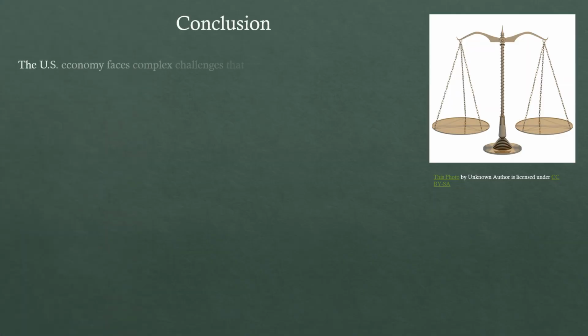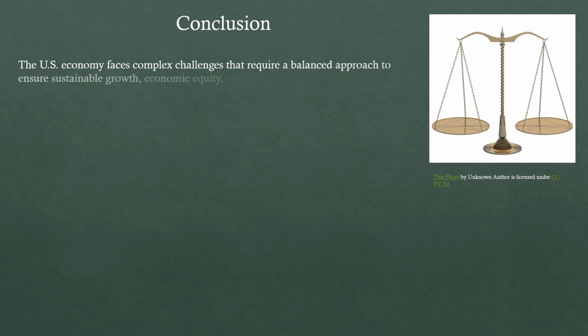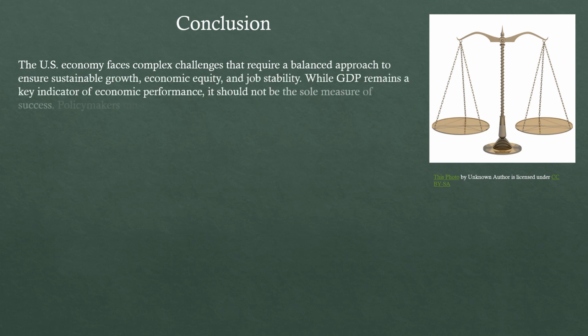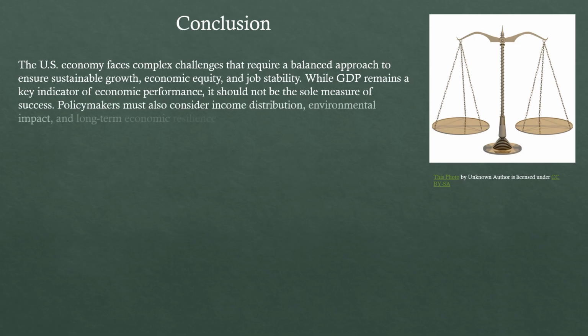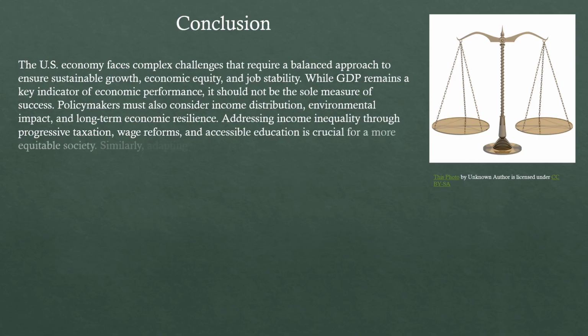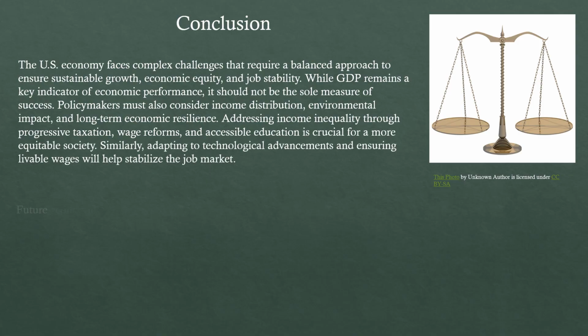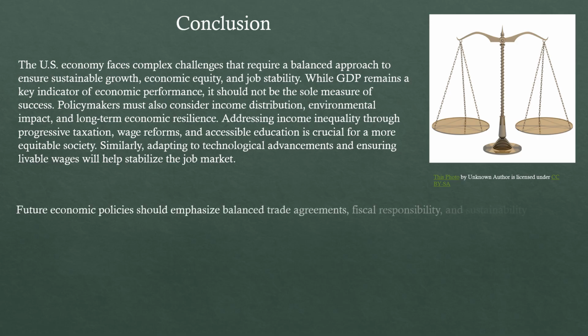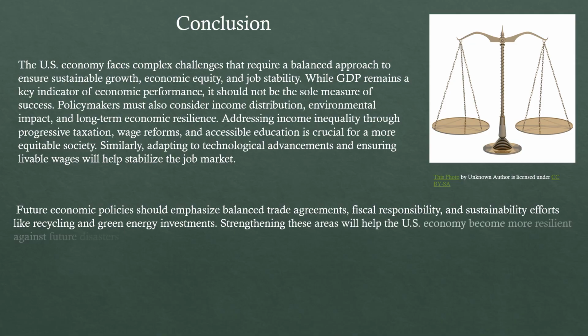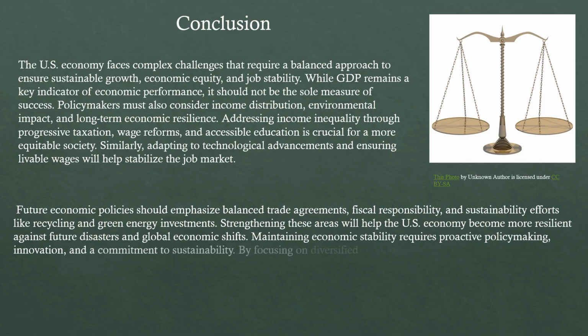Conclusion: the U.S. economy faces complex challenges that require a balanced approach to ensure sustainable growth, economic equity, and job stability. While GDP remains a key indicator in economic performance, it should not be the sole measure of success. Policymakers must also consider income distribution, environmental impact, and long-term economic resilience. Addressing income inequality through progressive taxation, wage reforms, and accessible education is crucial for a more equitable society.